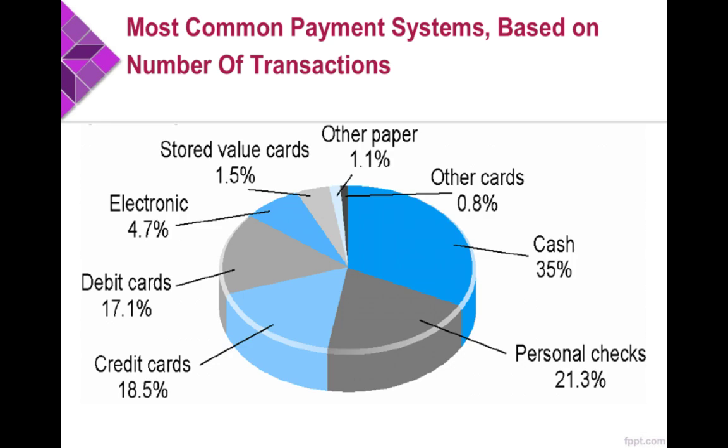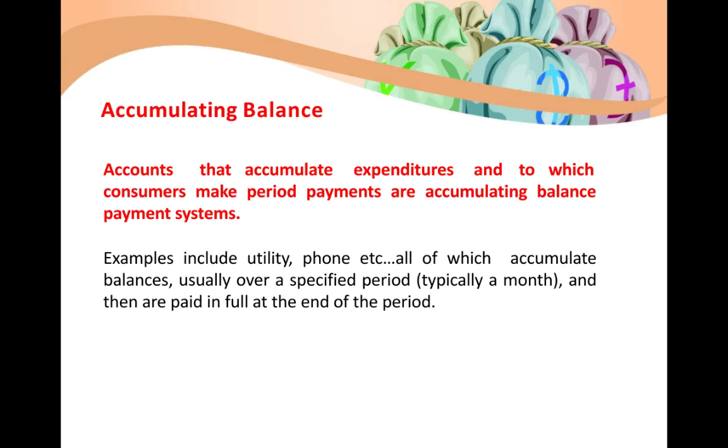Now we have the last one, accumulating balance. The fifth type of payment system, accumulating balance. Accounts that accumulate expenditures and to which consumers make periodic payments are accumulating balance payment systems. Examples are telephone and utilities, which accumulate balances over a specified period and are paid at the end of the month.